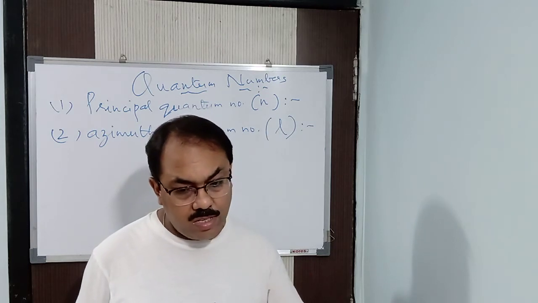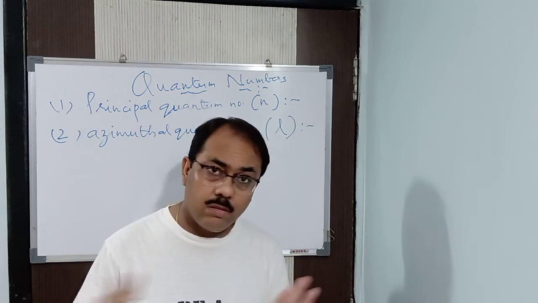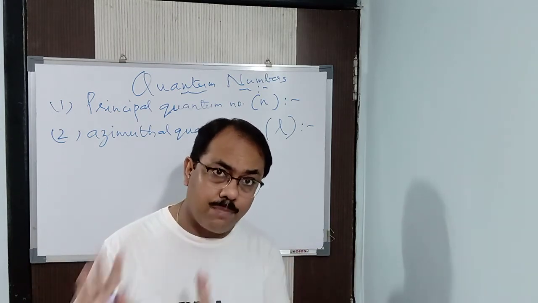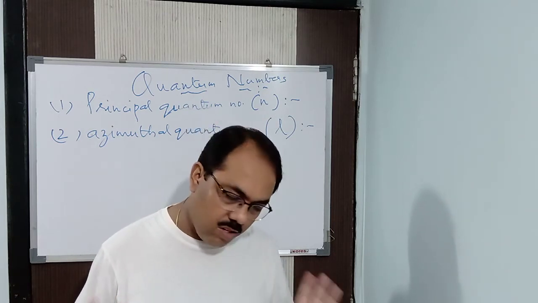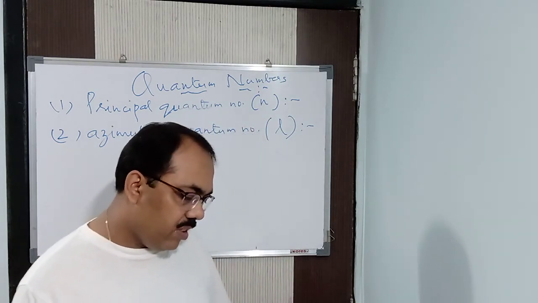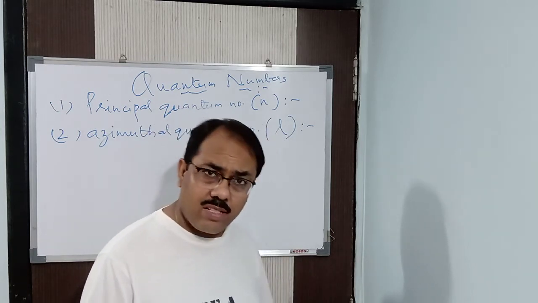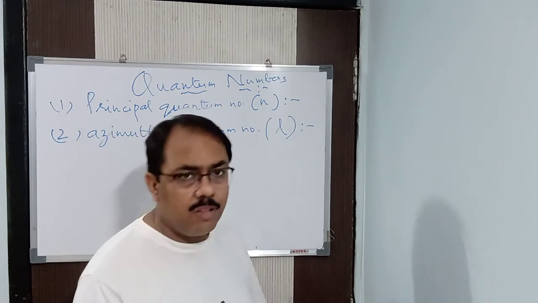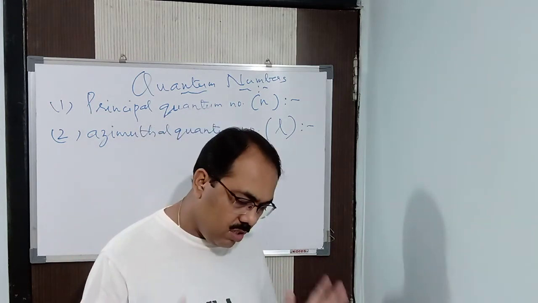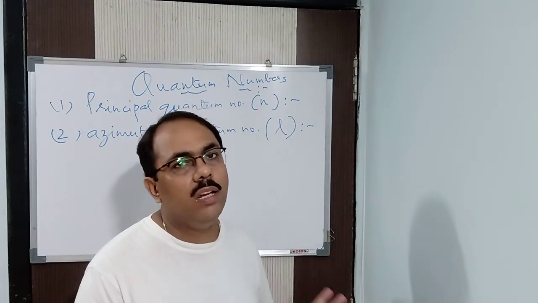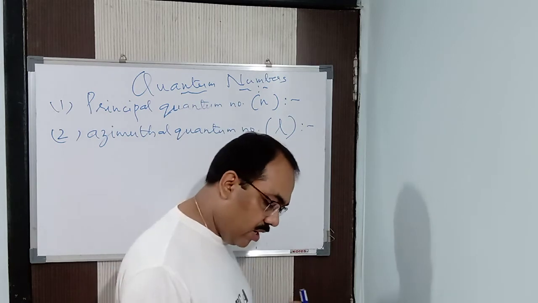I said that when the electron jumps from one sublevel to another sublevel, mind it, sublevels and subshells are both the same. No difference, because energy level and energy shell are also the same. Got it? So don't get confused. In this way, the shape, the energy levels, the angular momentum and the number of electrons present in the various subshells, all these we are going to study one by one in the azimuthal quantum number. Clear?